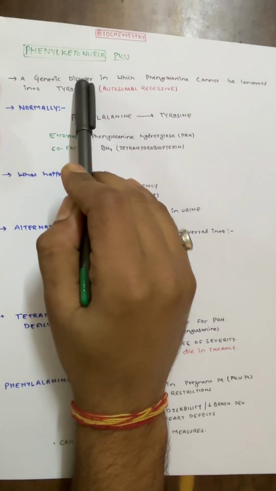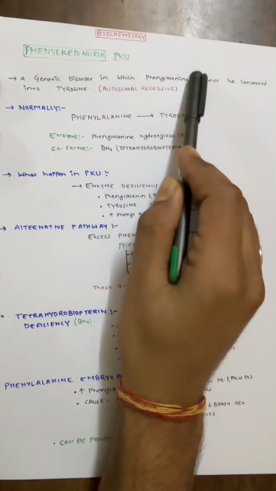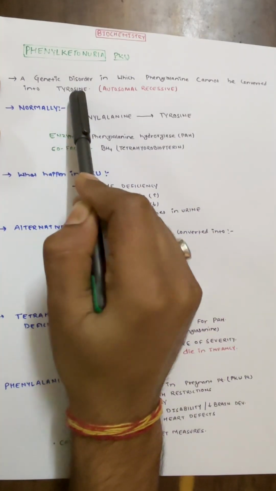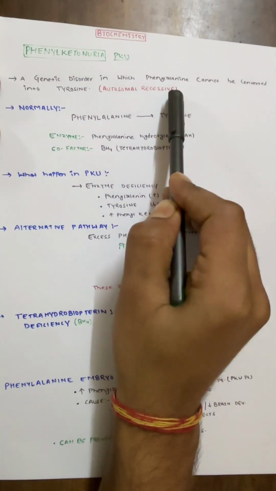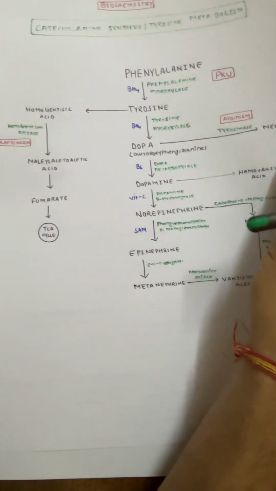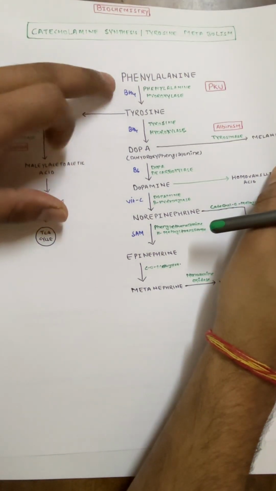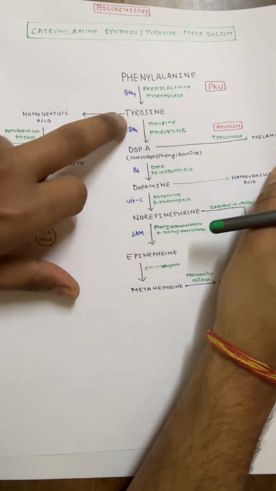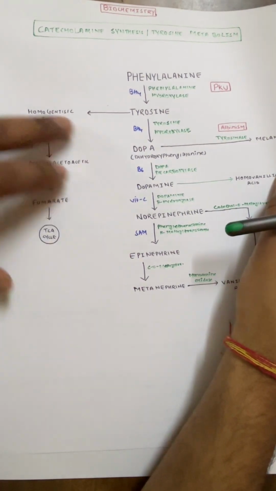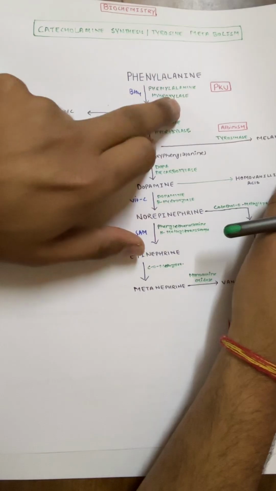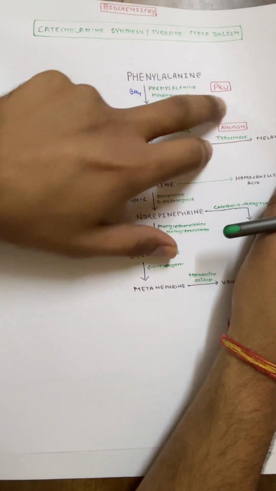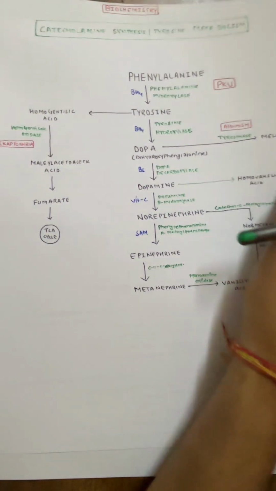It is a genetic disorder in which phenylalanine, an essential amino acid, cannot be converted into tyrosine, and it is autosomal recessive. In our previous video we saw this chart, where phenylalanine, an essential amino acid, gets converted to tyrosine, which is a precursor for all these things. If this enzyme phenylalanine hydroxylase is absent, then the patient will suffer from phenylketonuria.